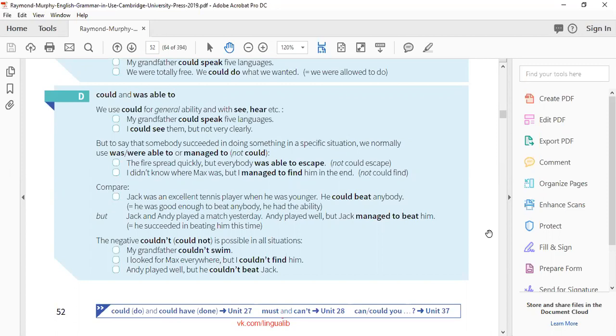So whenever you are talking about past situations, you will use could for the positive situations to express ability, and you will use couldn't for the negative expression. All right, so let's pause.